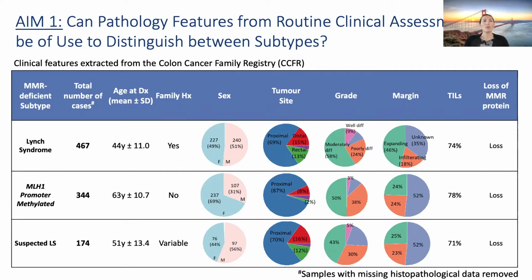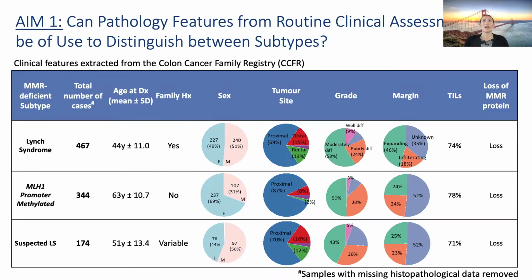It is known that in the MLH1 promoter methylated subtype, females are rather overrepresented, though this is not the case in the other two subtypes, with a more even distribution of female and male patients. Looking at the tumor, we find highly overrepresented proximal tumors in all three subtypes.